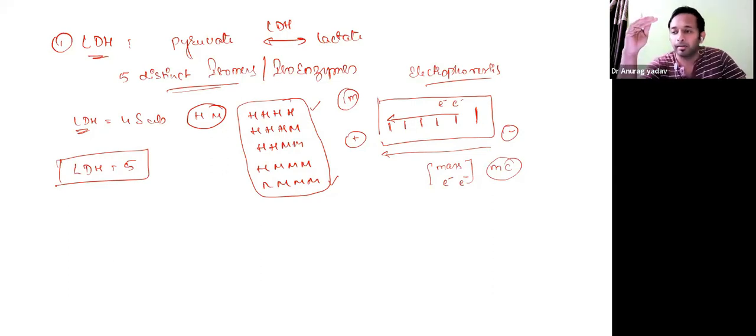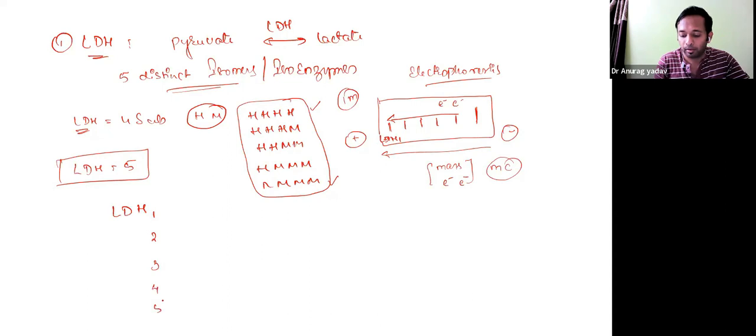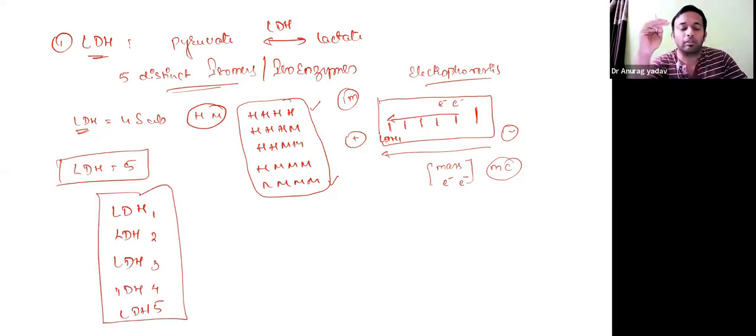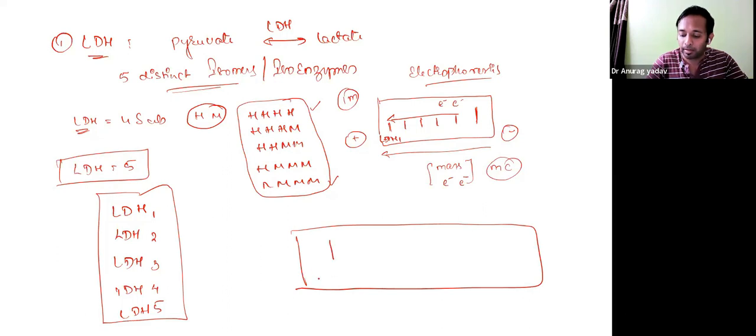When we see the electrophoretic mobility, LDH 1 is the fastest moving. We have numbered them LDH 1, 2, 3, 4, and 5. These are the 5 different isotypes of LDH, numbered from 1 to 5 based on electrophoretic pattern. The one moving faster is LDH 1, and the one with the least mobility is LDH 5. In between we have LDH 2, 3, and 4.